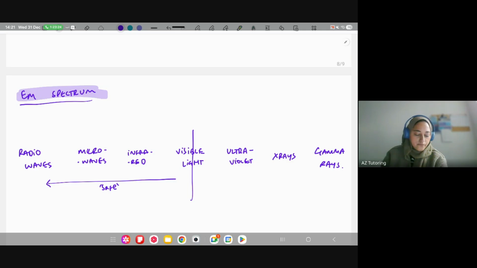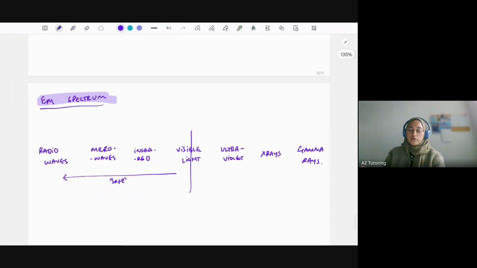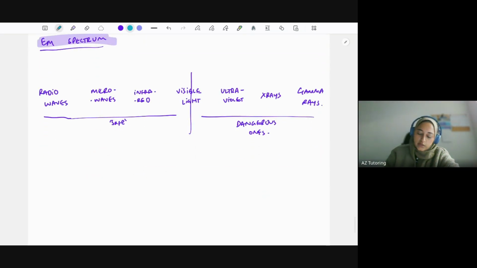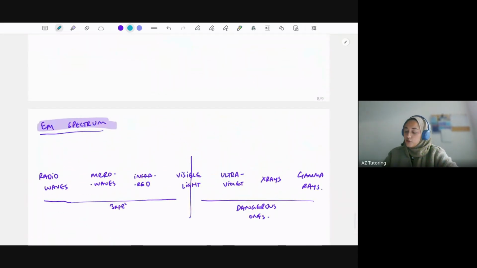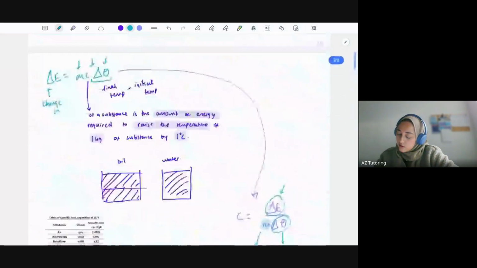Okay, so we need to know the uses of each of these, why they're dangerous, and so on. So these will be considered safe right here, and these ones are considered the dangerous ones. So we need to remember that order as well. Now, in terms of wavelength and frequency, well, what is wavelength and frequency? So wavelength is represented by lambda, so just a Greek letter. And again, going back to the equation sheet, it should be there. Let's see.